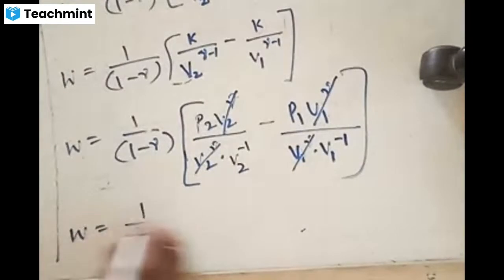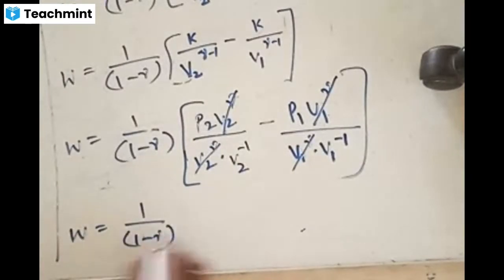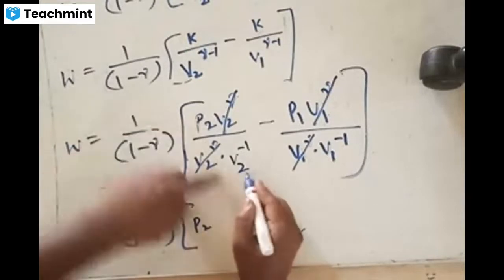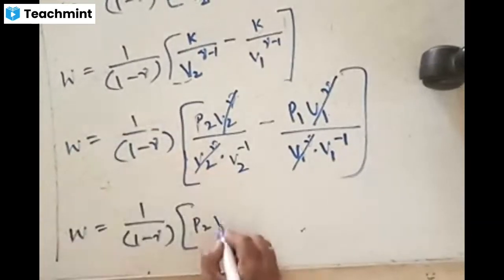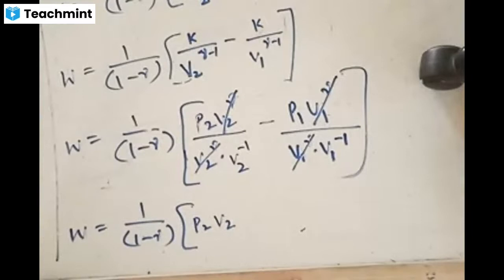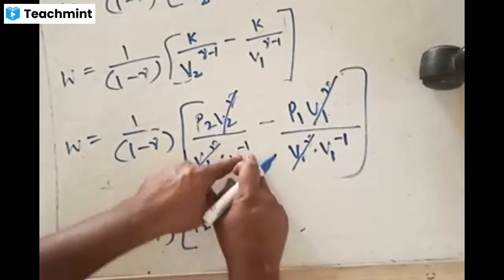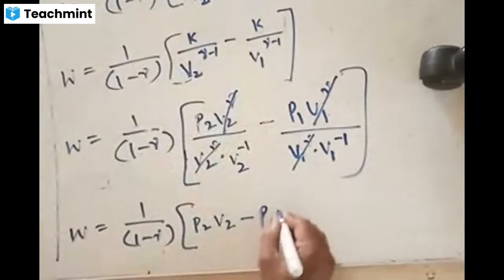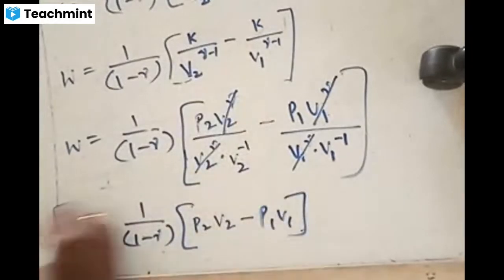Amount of work done W is equal to 1 by 1 minus gamma times of P2 V2 (V2 inverts, the denominator goes to the numerator) minus P1 V1. Right? It is 1 by V2, it goes to the numerator, P2 V2 minus P1 V1. This is the final answer.